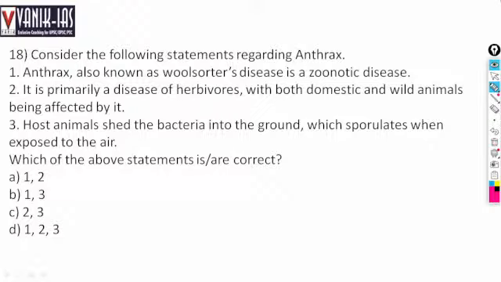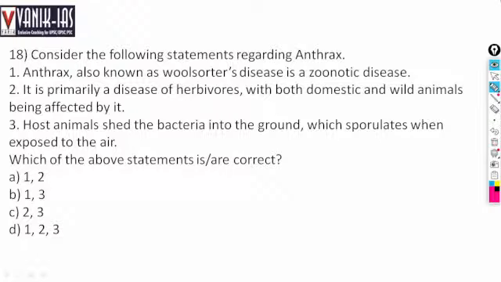Wool sorter's disease, or zoonotic disease. It is primarily a disease of herbivores, with both domestic and wild animals being affected by it. Host animals shed the bacteria into the ground, which sporulates when exposed to the air.